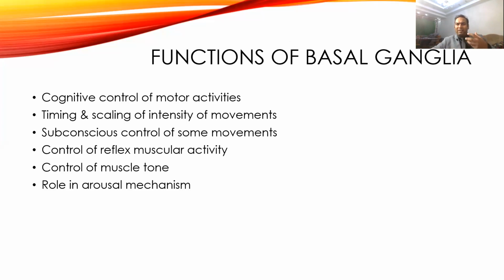Like if I'm talking, then control of my expression, all those things, which is not a primary movement. So it is also a subconscious regulation of these muscles. It also has an influence on reflex activity, muscular reflexes. It also has an effect on the muscle tone, and it also plays a very important role in arousal from the sleep. So first we'll talk about the